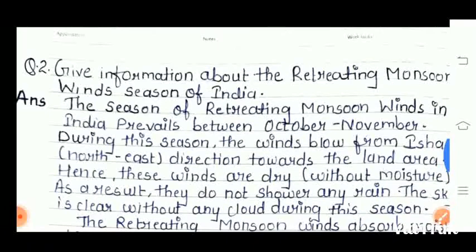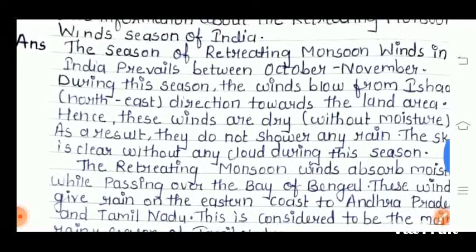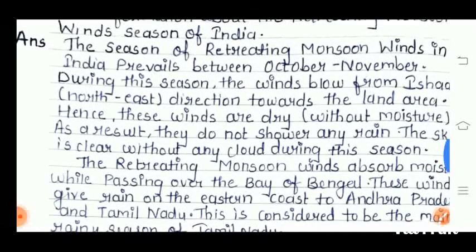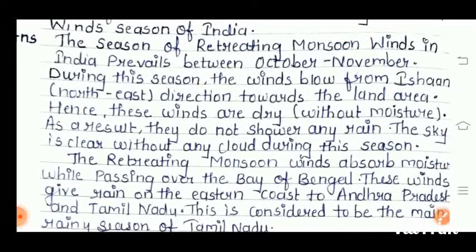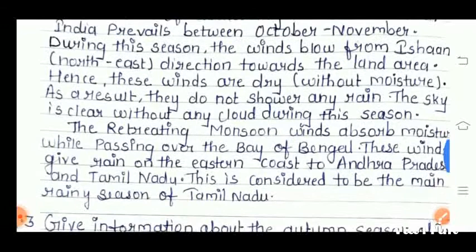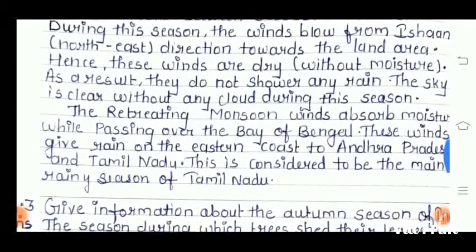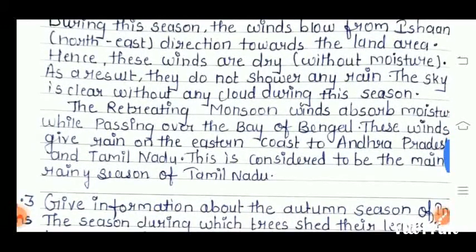Second question is give the information about the retreating monsoon winds season of India. The season of retreating monsoon winds in India prevails between October and November. During this season, the winds blow from the Ishan direction towards the land area. Hence, these winds are dry. As a result, they do not shower any rain. The sky is clear without any cloud.